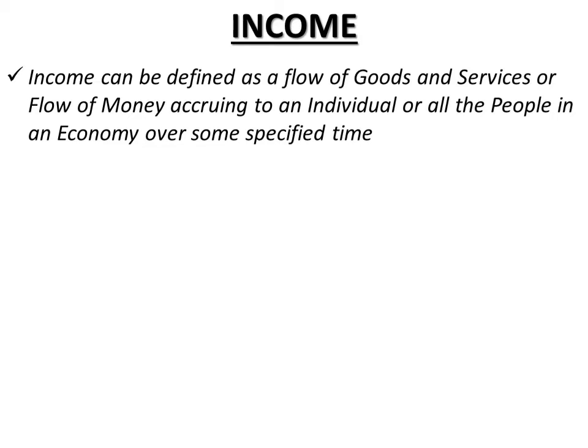But modern economies are characterized by specialization and division of labor. Just now you said that some people earn income by selling the commodities they themselves have produced. But now what we are saying is that modern economies are characterized by specialization and division of labor.